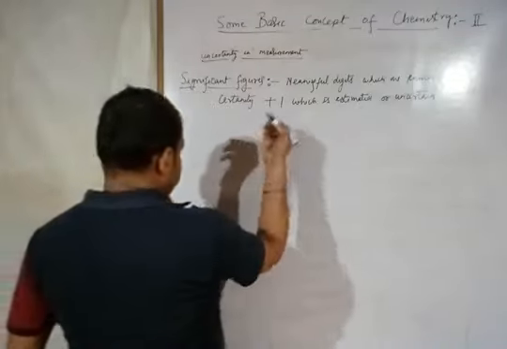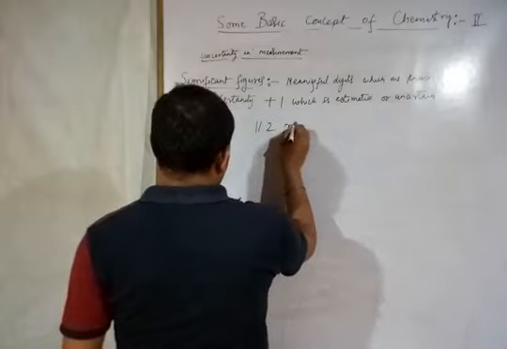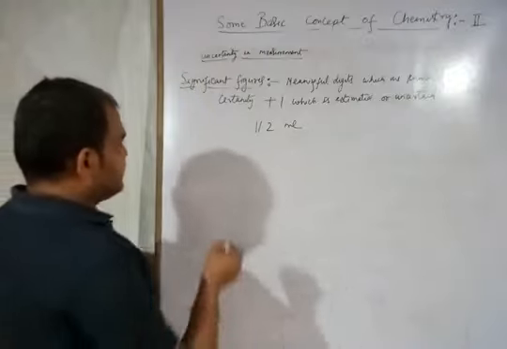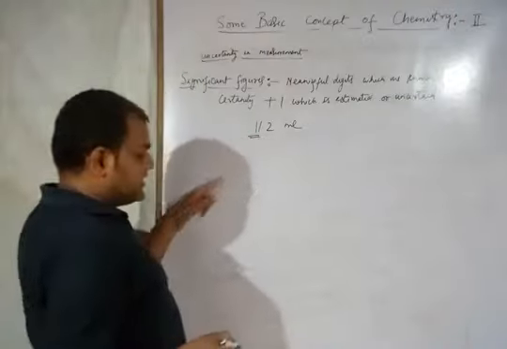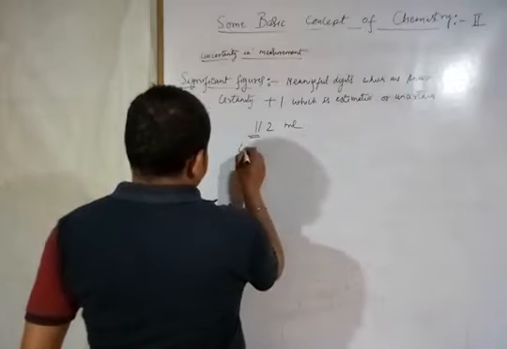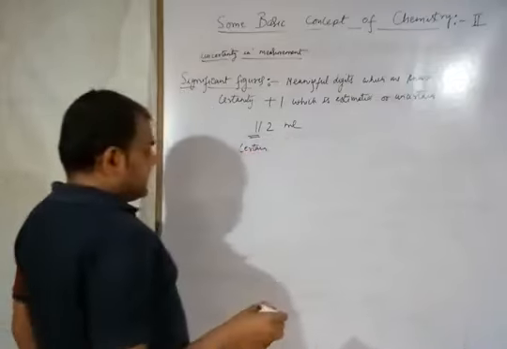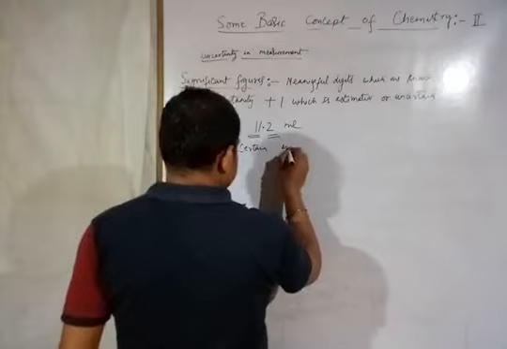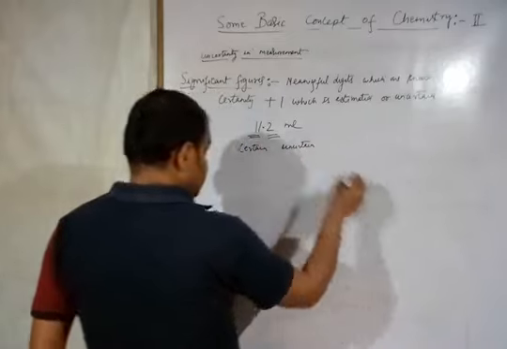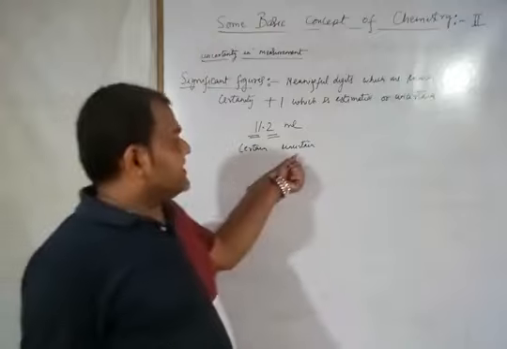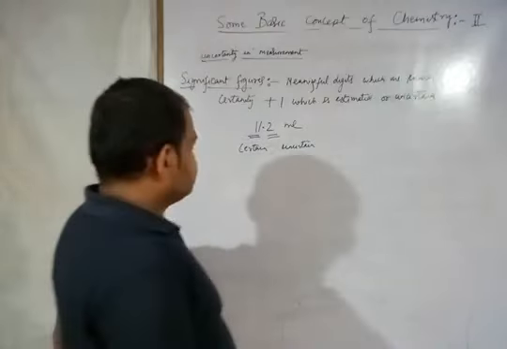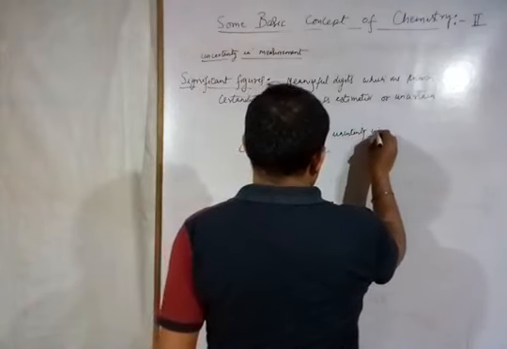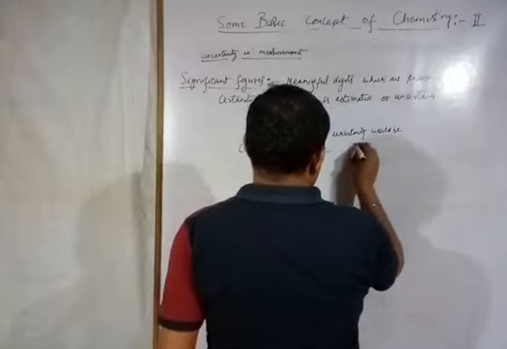Suppose I am writing here one value, that is, suppose I am writing 11.2 ml. This is any numerical data in ml, 11.2 ml. So 11 before decimal, 11 is a certain value. यहाँ पर जो 11 होगा, that will be the certain value. That is certain. And after decimal, that is 0.2, it is uncertain. And the uncertainty would be plus minus 1.